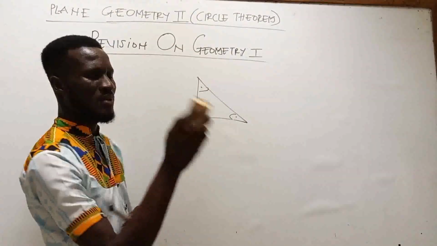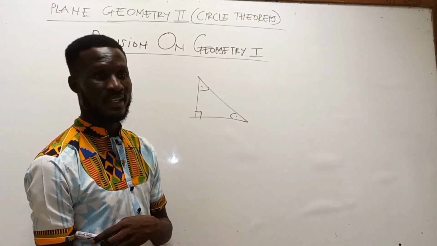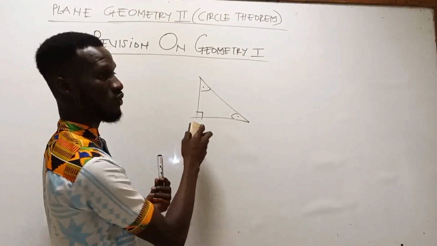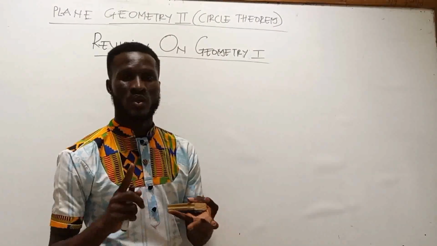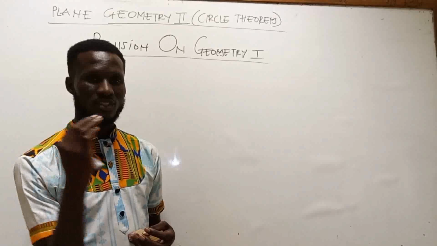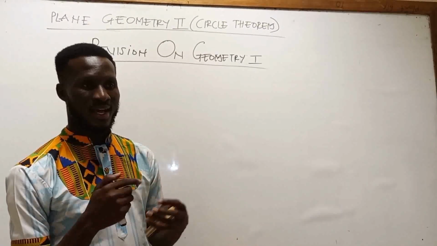Now let me talk about another polygon bounded by four sides. That is a quadrilateral. When we have any quadrilateral, it can be a rectangle, a square, a trapezium, a kite, or a rhombus.